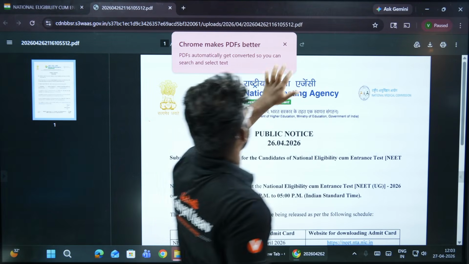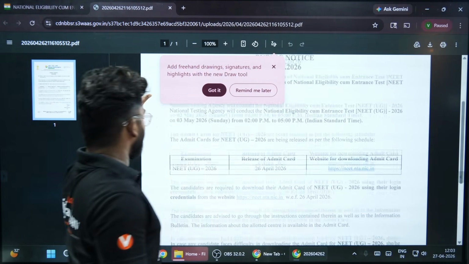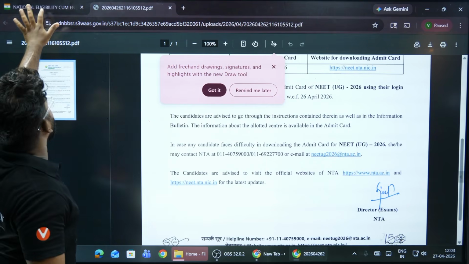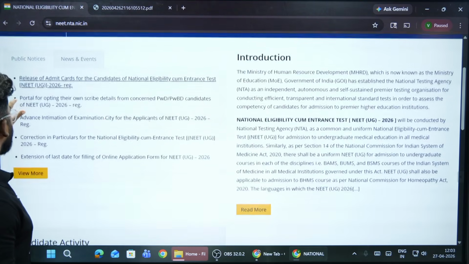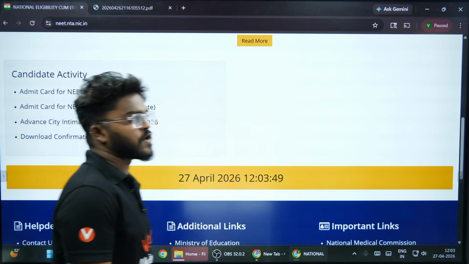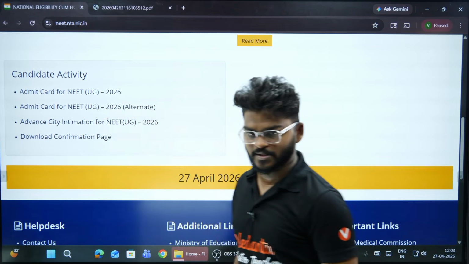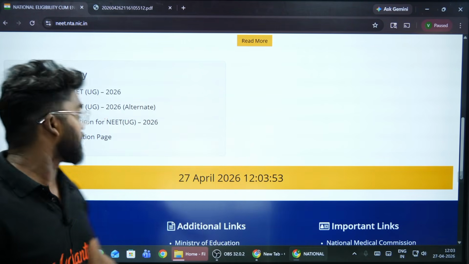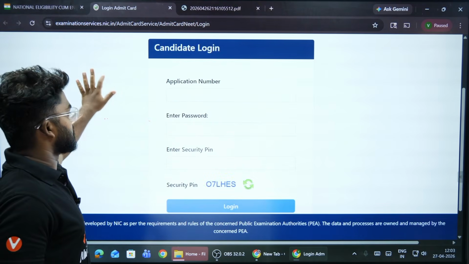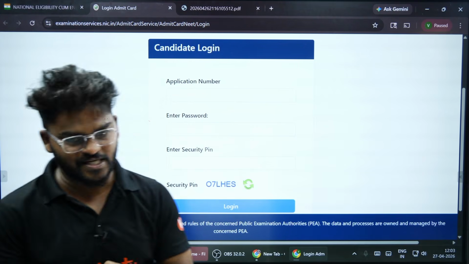You will get a PDF. But actually we have to go down, where we have the admit card for NEET UG 2026. See here, this is the application. We have to enter our application number.